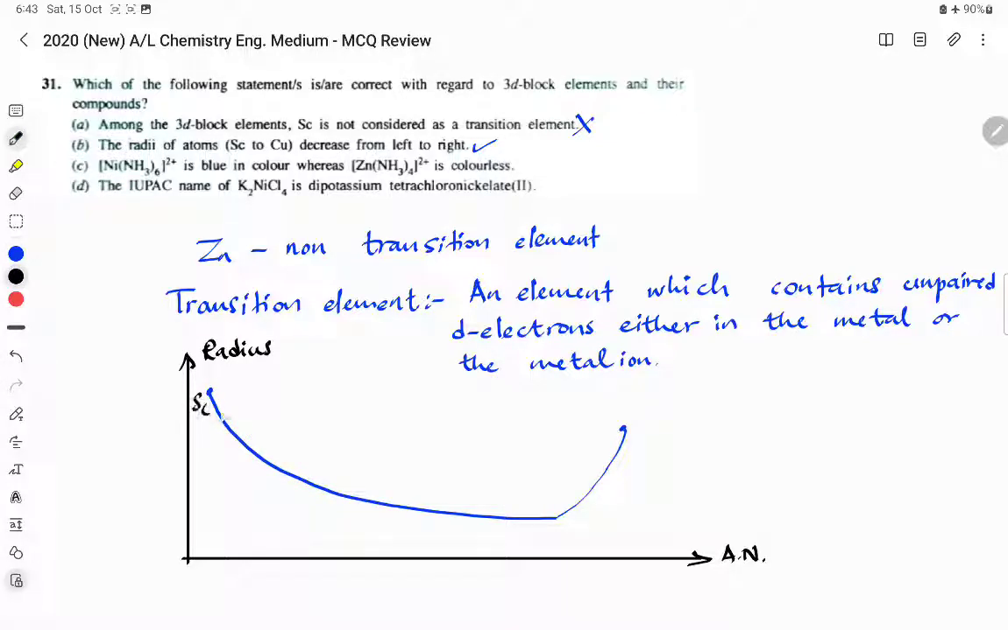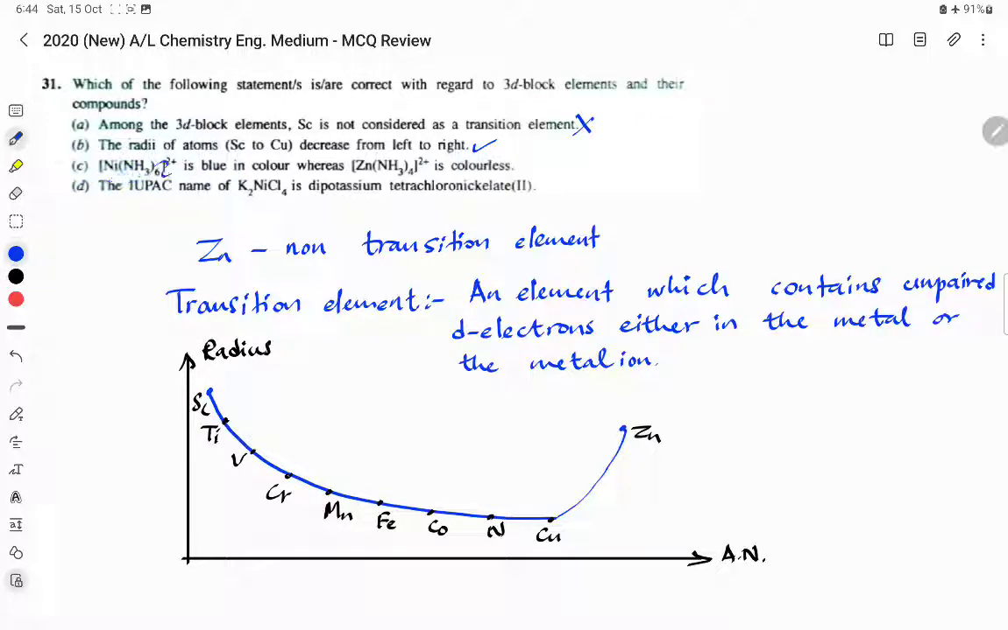So scandium, titanium, vanadium, chromium, manganese, iron, cobalt, nickel, copper, zinc. So scandium to copper, it decreases.